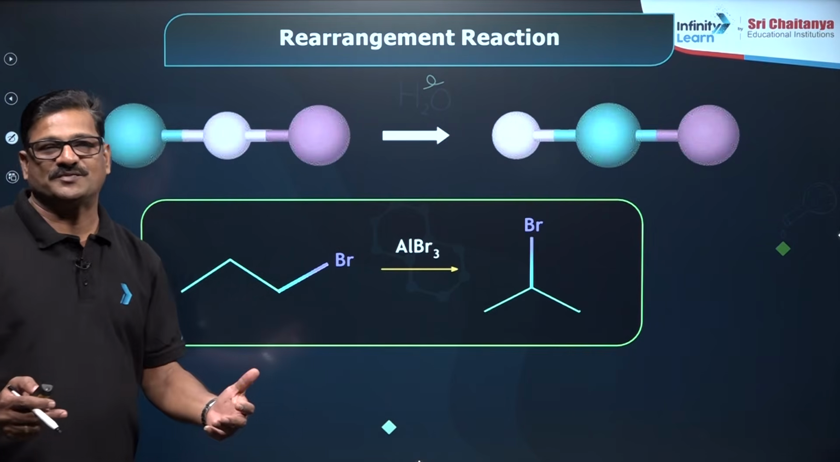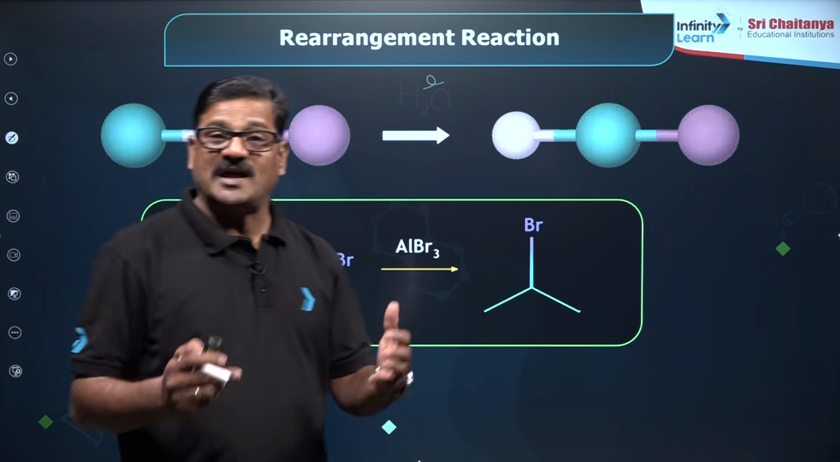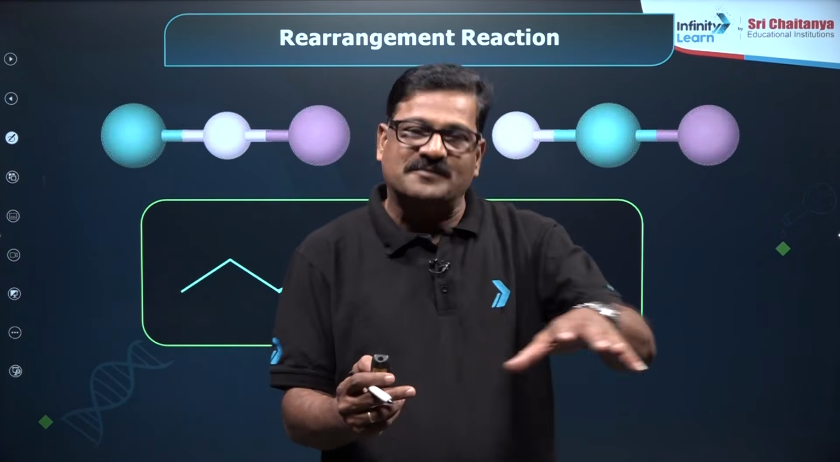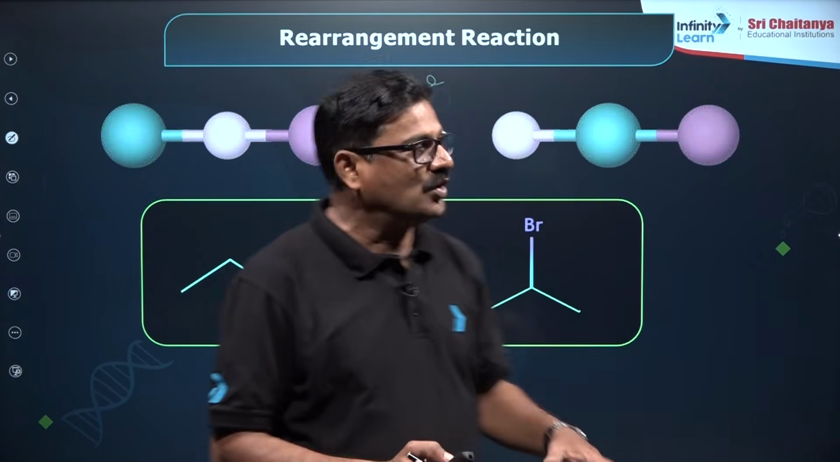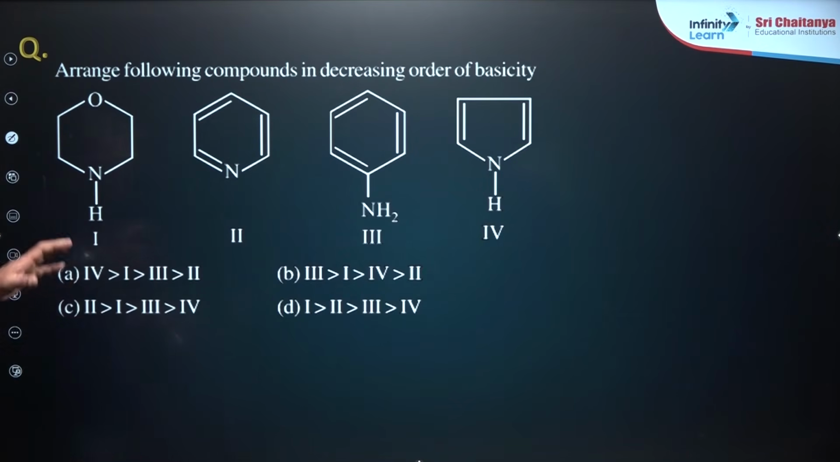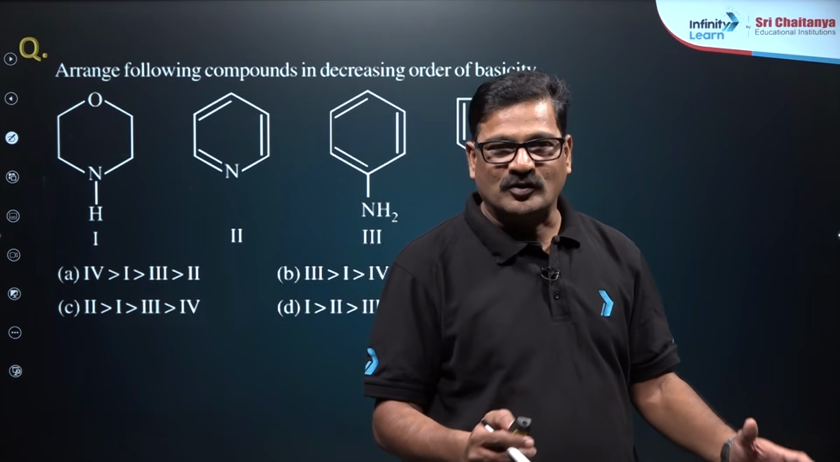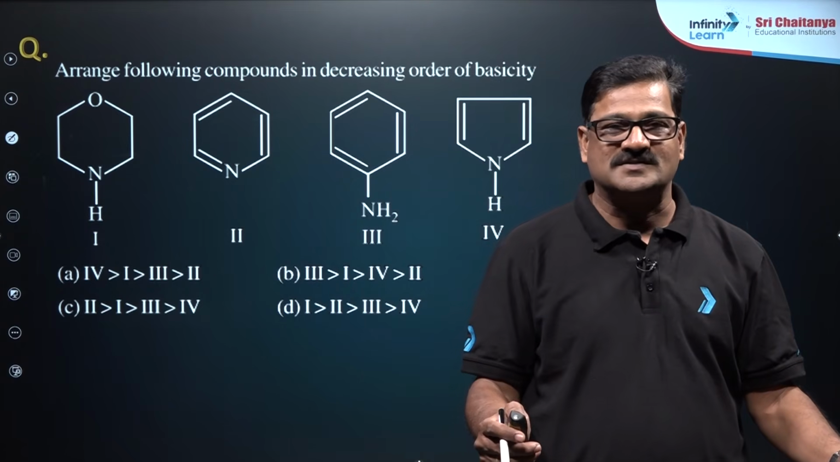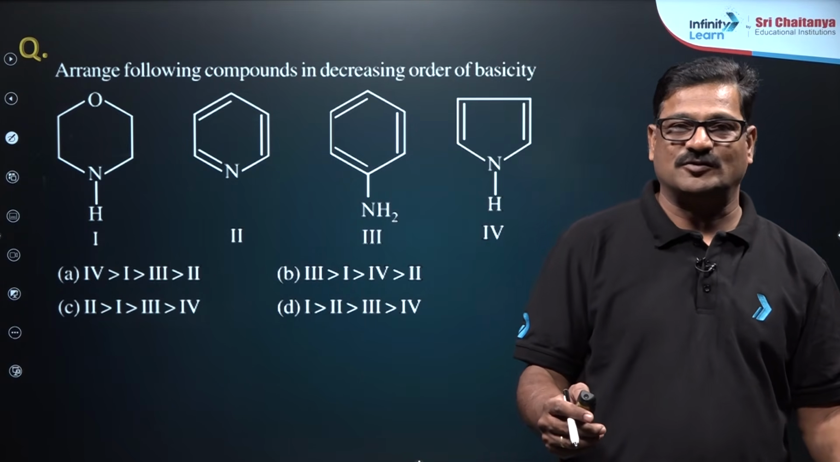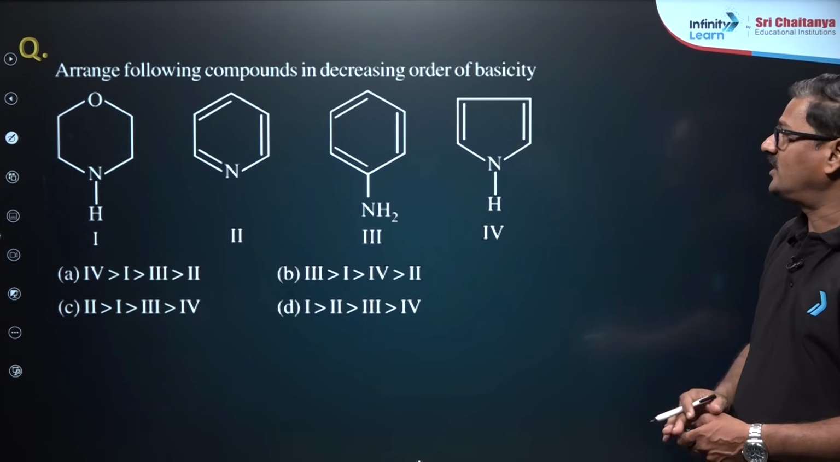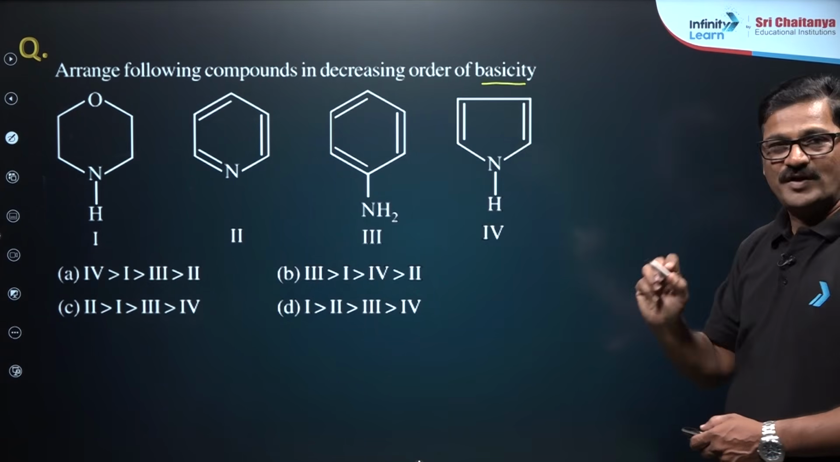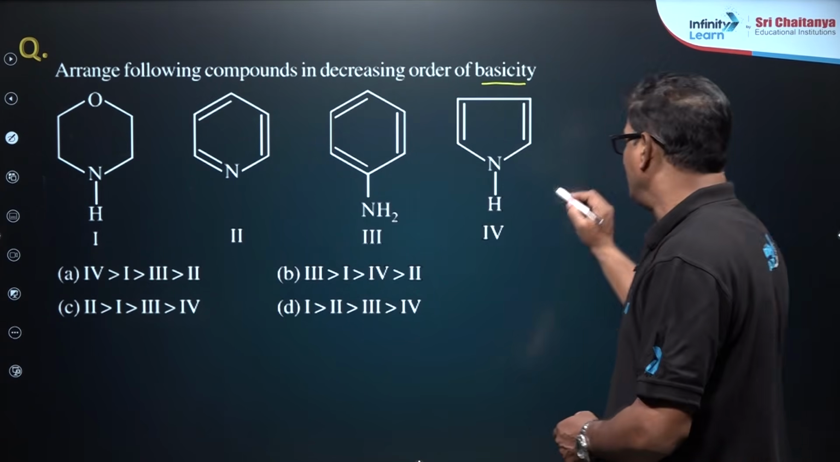You have various types of rearrangement reactions. Sometimes the carbocation itself undergoes rearrangement. So, I want to discuss some important questions based on this. Electronic effect, we completed the electronic effects. Let us discuss some questions based on the electronic effects. Arrange the following compounds in order of basicity. So, when the question comes like this, basic order